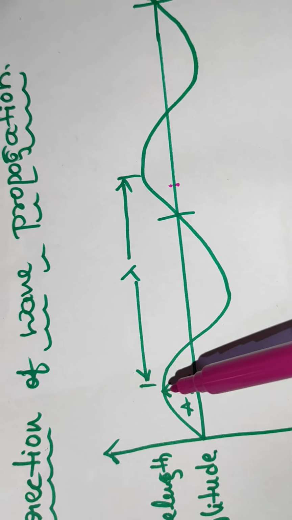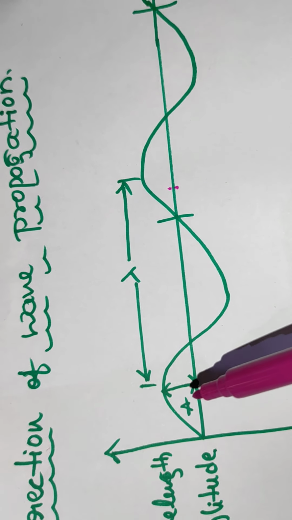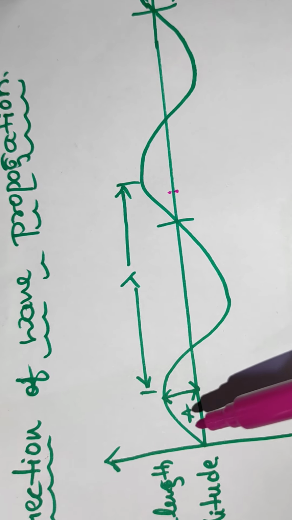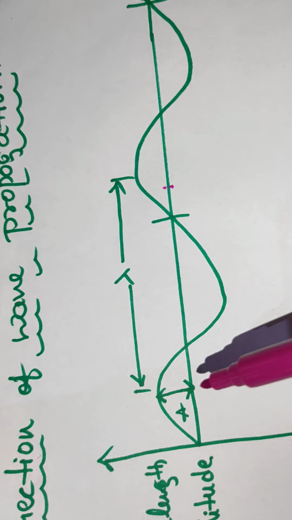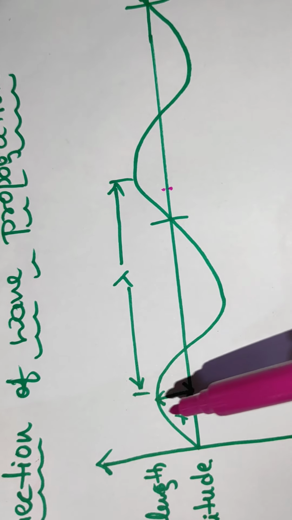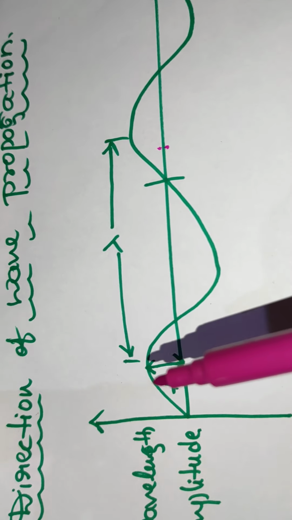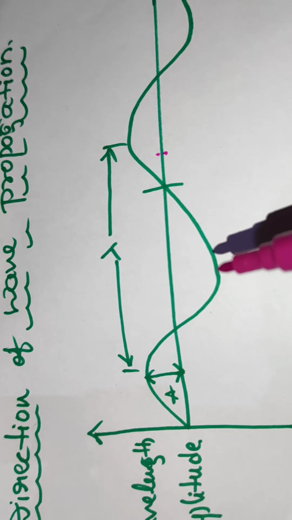The maximum height of a curve or wave, where the wave reaches its peak, is called the amplitude. Here we call this the crest and this the trough.